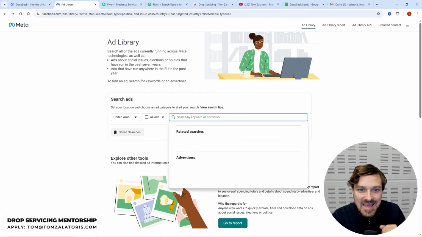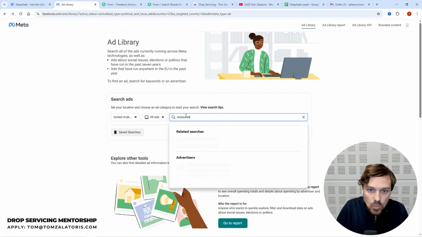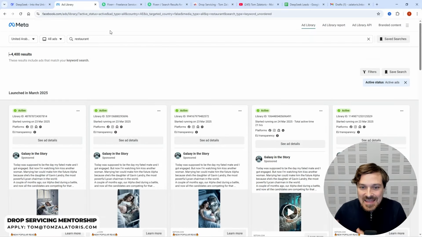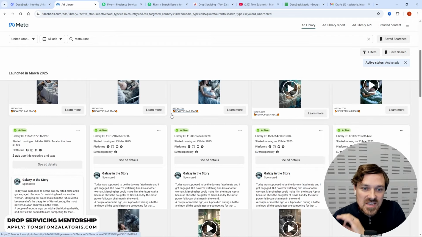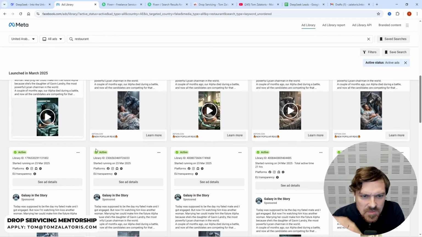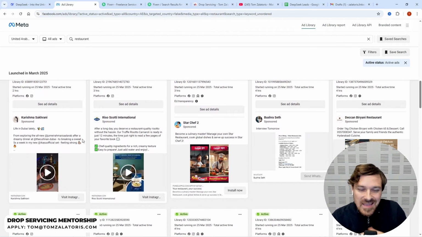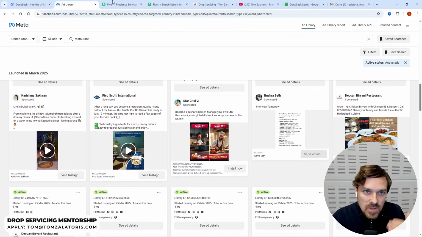Choose all ads and type in restaurant, click search. So this is going to show us a lot of restaurants in the United Arab Emirates, in Dubai, etc. Some of the ads might be unrelated and might be advertising to people interested in things to do with restaurants.